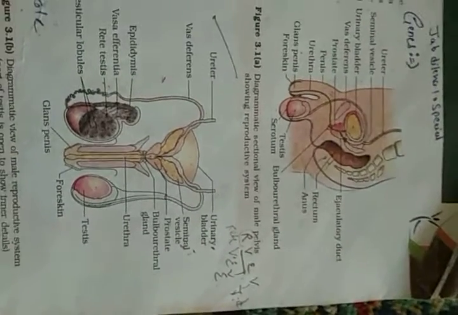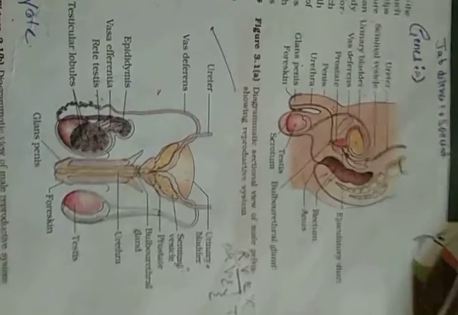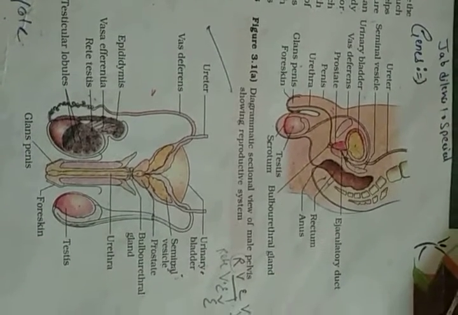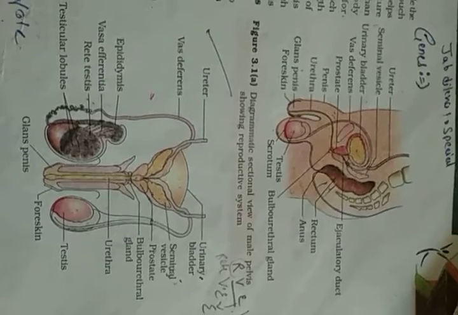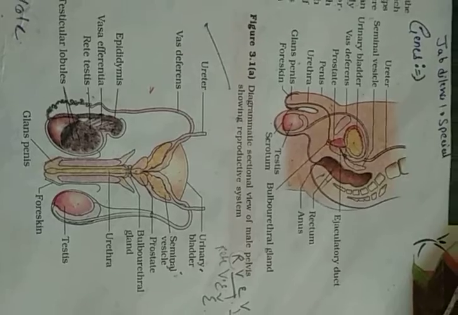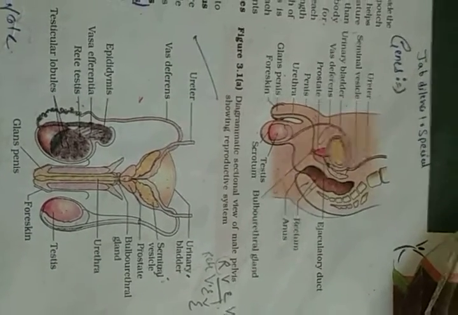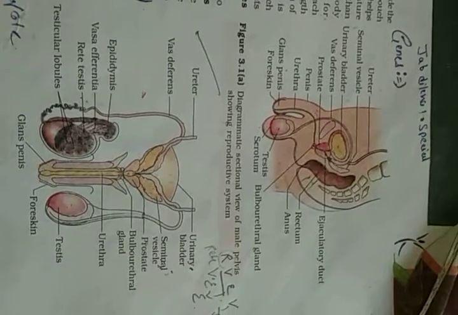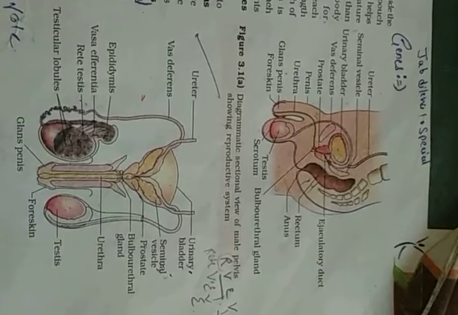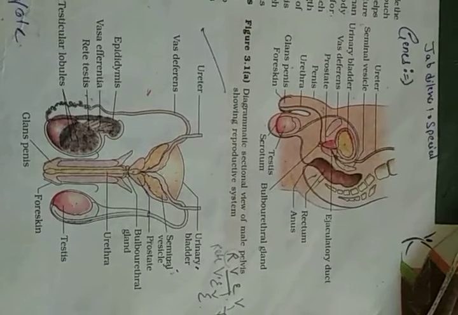Okay. Now what are sperms? Sperms are nothing but male gametes. Male gametes are called sperms, or you can say male sex cells. The testes also produce the main male hormone that is called testosterone. Because of this male hormone, the male characteristics are seen in the person. For example, the appearance of beard, mustache, facial hair, body hair, all these are male traits. And all these traits are due to the secretion of the male hormone called testosterone. So this hormone is also secreted by the testes.